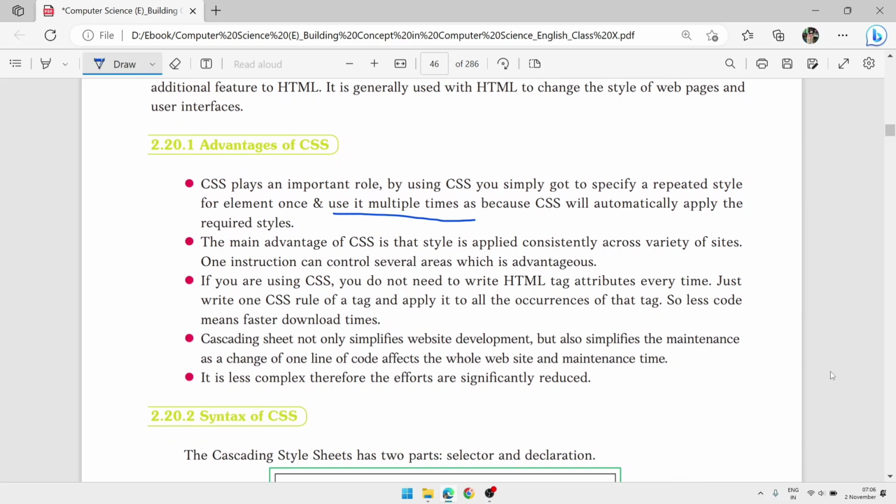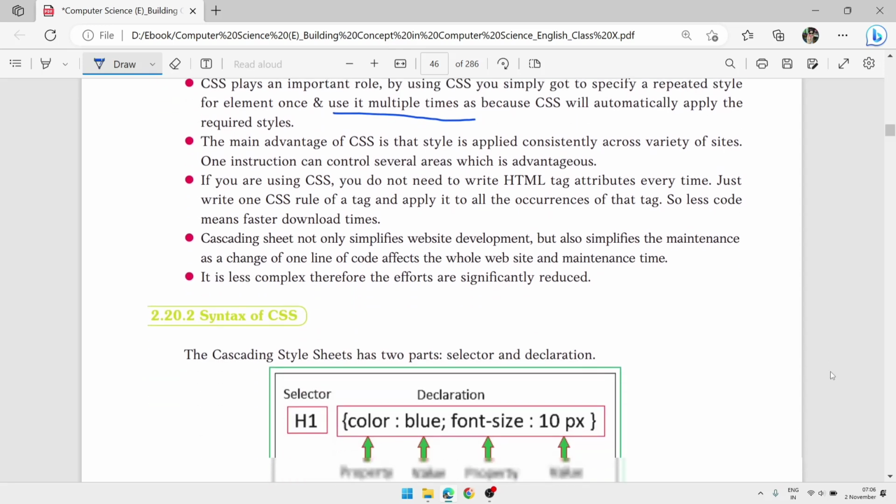It is also less complex than designing a web page by using HTML attributes and all. You will see that is more difficult, and also very difficult to maintain. When we want to change the whole website's web pages, if we add the style in an attribute, it will take much time to change it. But with CSS we can do it easily.